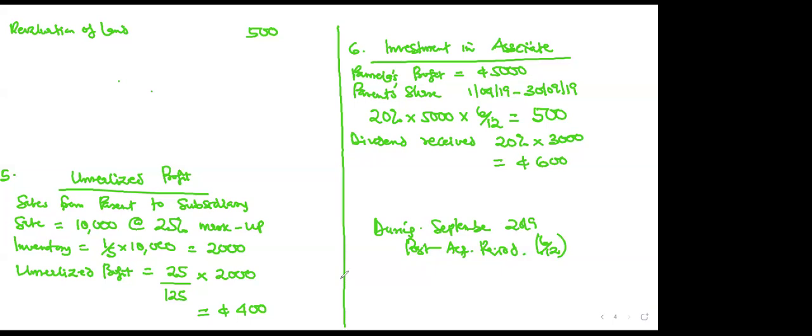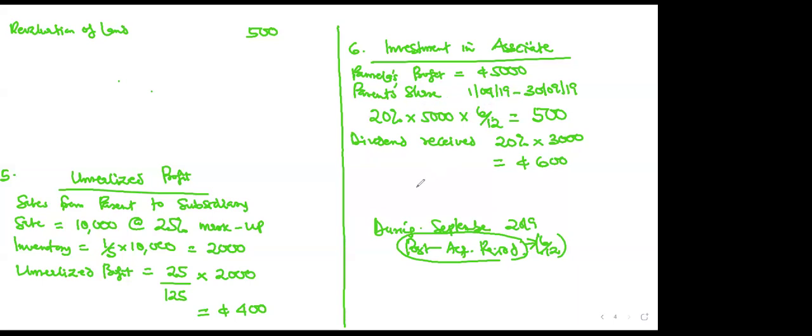Yes, sir. If they said during September 2019, it means they are saying during the post-acquisition period. And the post-acquisition period is already 6 months. It means this 3,000 you see here is already covering the 6 months. So you don't multiply by 6 months again. But then, for the profit, look at the question. It told you the profit for the whole year. They said it's profit after tax for the year. So the profit of 5,000 was for the whole year. That's why we multiplied it by 6 over 12 to take the post-acquisition one. Is that clear?